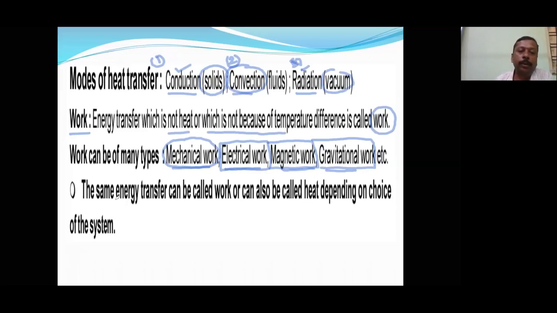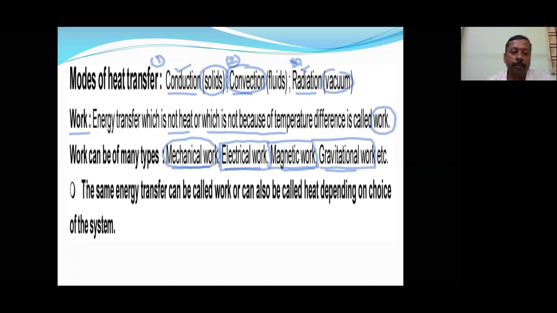So, like heat transfer, how many types? Three types: conduction, convection, and radiation. Work transfer includes mechanical work, electrical work, magnetic work, gravitational work, and many other types. But don't worry about all of them. For a better score, you should worry about mechanical work only.